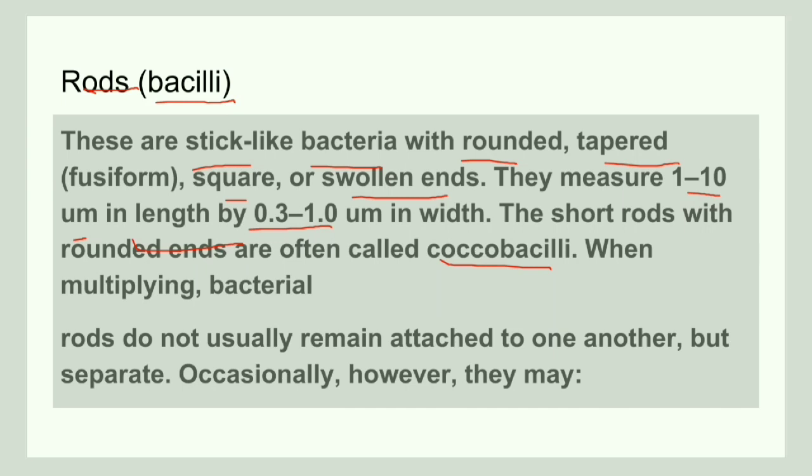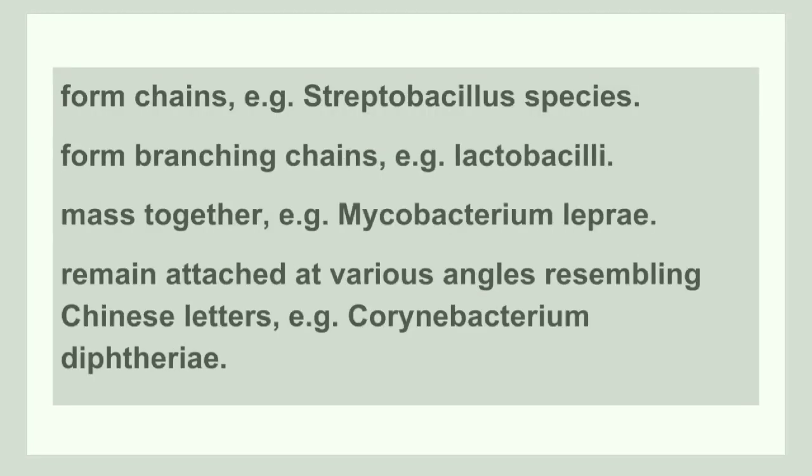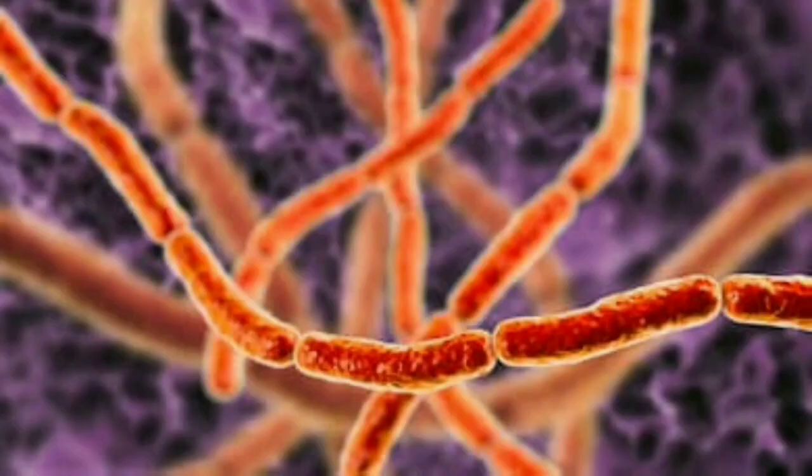And unlike the cocci, they do not attach to each other during multiplication, but occasionally they form chains. Example is Streptobacillus. For branching chains, example is Lactobacilli, where some form mass together, that is Mycobacterium, where some remain attached to various angles, and this resembles the Chinese letter. Example is Corynebacterium. So this diagram is of a Streptobacillus, that is, chains of bacilli are formed.